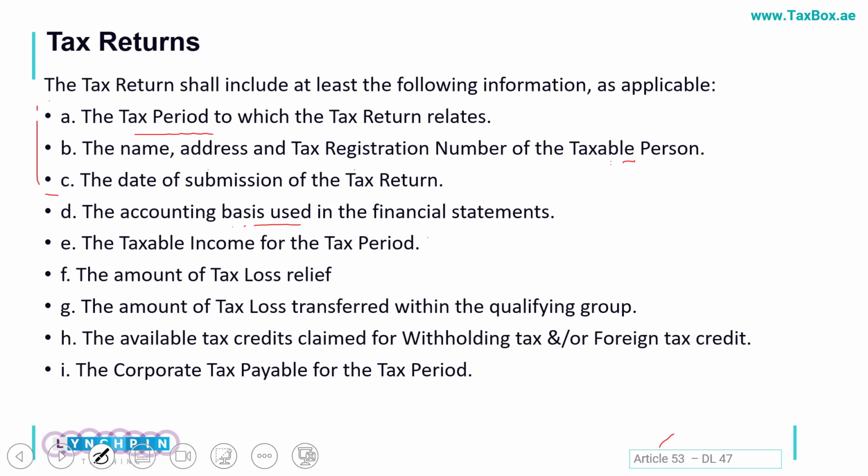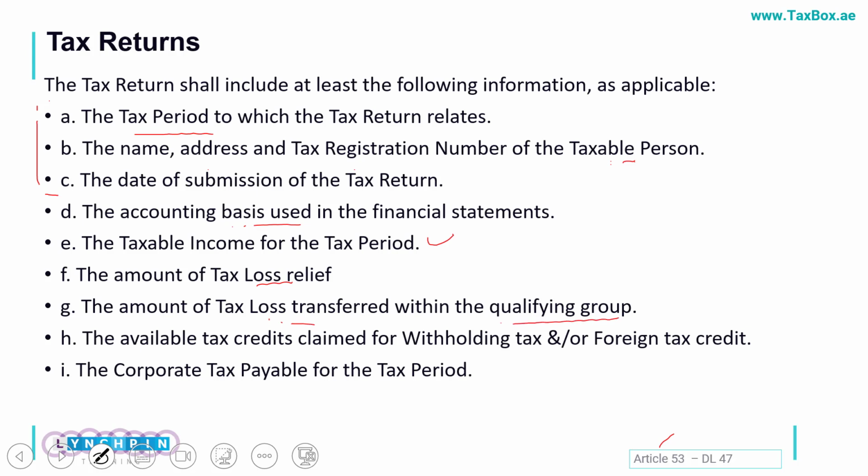Taxable income, of course, as we just calculated in our previous session, after adjusting all the inadmissible expenses or excluding the incomes which will not be taxed. The amount of tax losses which are carried forward and which are adjusted would be specified here. The amount of tax losses which we have transferred within a qualifying group.